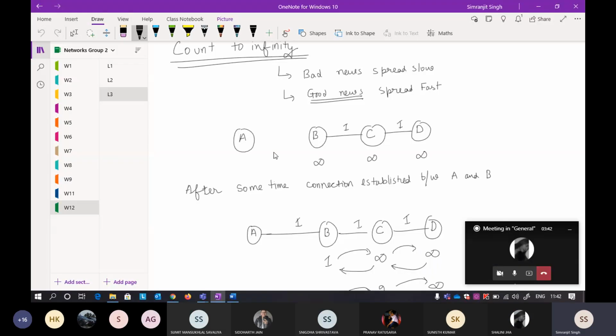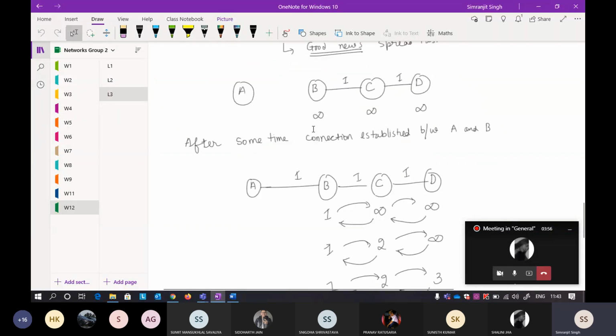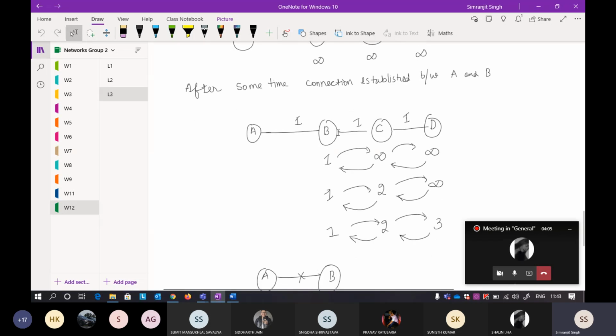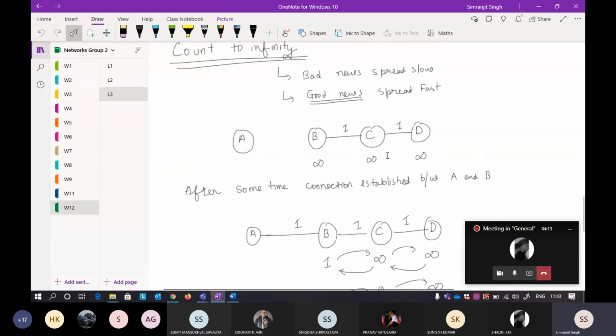So in the previous lecture, we have seen that there is something called count to infinity. In this problem, first of all, we have seen that if a connection is established, the new path is established very quickly. Previously it was infinity, and after 3 steps, when the distance vectors are exchanged with each other, it is able to update what actually is there. So this is the good news.